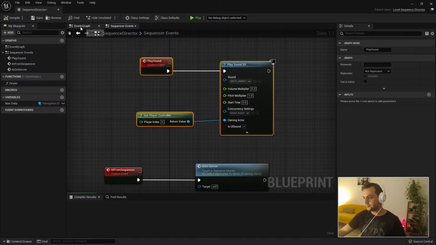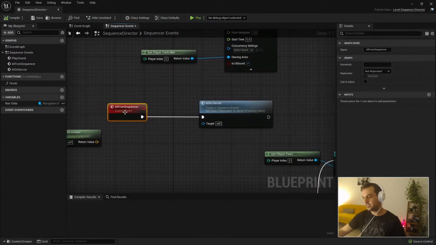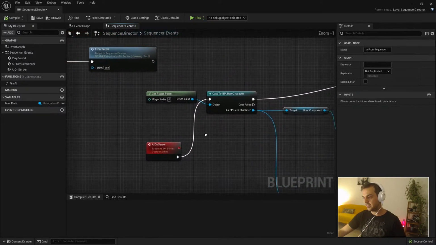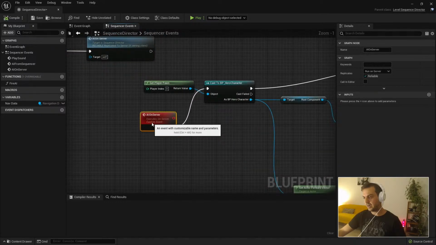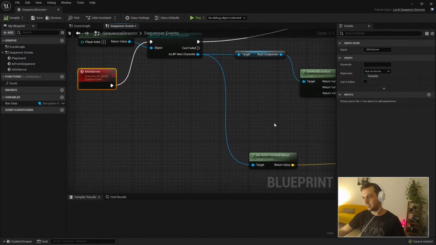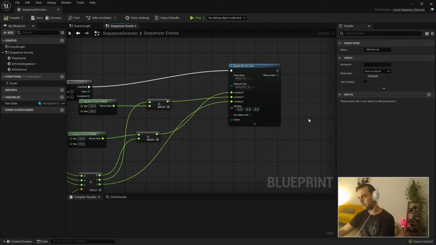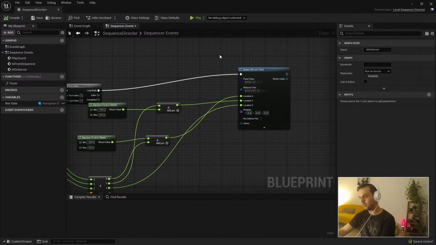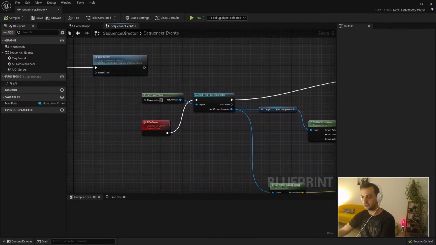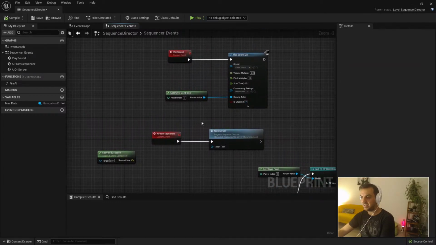The second event needs to be an event because it's spawning the AI on the server. By the way, this is a multiplayer game, so we need to take care of custom events. I'm doing a little bit of work here on where the character is placed. This is also relative: depending on where the character is, the AI is spawned at that location. So you're always going to have enemies, no matter what. If you come from the south, the north or the east, they will be spawned in front of you or more or less at your back. This is because we have procedural levels, and we needed a solution to have procedural generation of AI inside the cinematic.